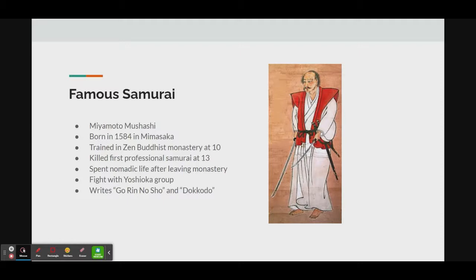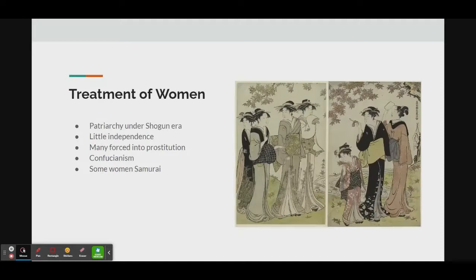After he left the monastery at 16, he traveled around Japan, living very nomadically. However, there is record of him fighting elite samurai in the Yoshioka group, and he fought the leader with a wooden stick and still won. Later, he wrote literature known as Gorin no Sho, which translates to the Book of 5 Rings, and Dokkodo, which details his self-discipline during his nomadic lifestyle.